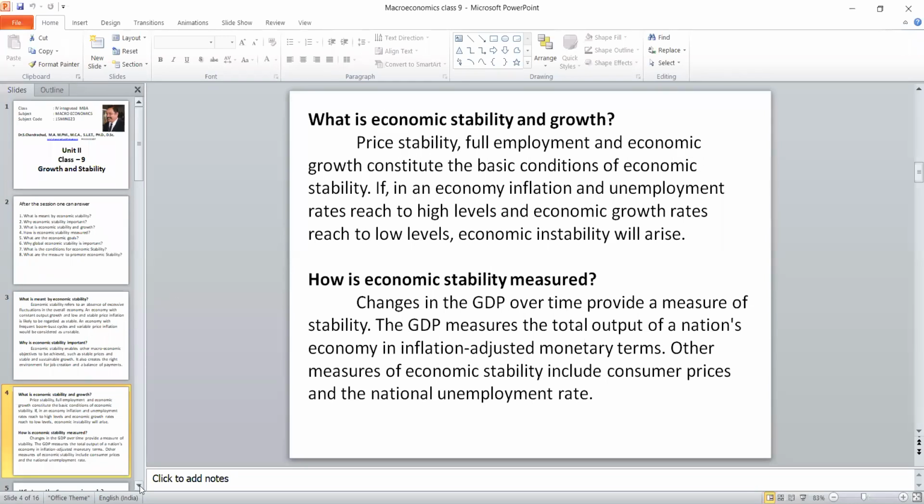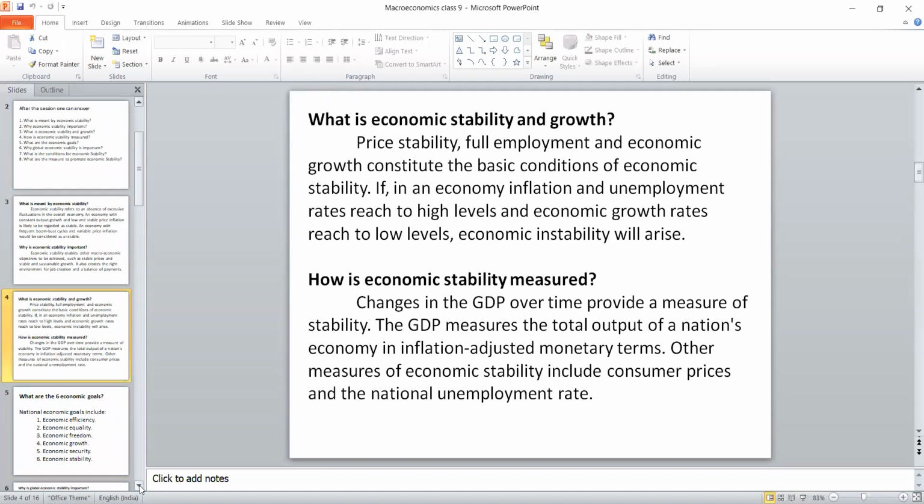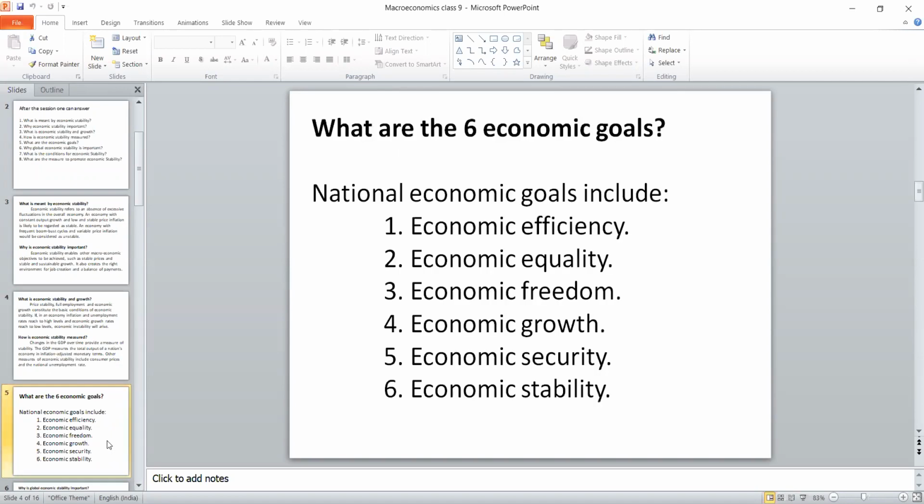So with this, I'm moving to the next one. Suppose any nation, it may be a capitalist country, it may be a socialist country or a mixed economy, any economy should have these basic 6 goals in order to achieve economic growth or economic stability.